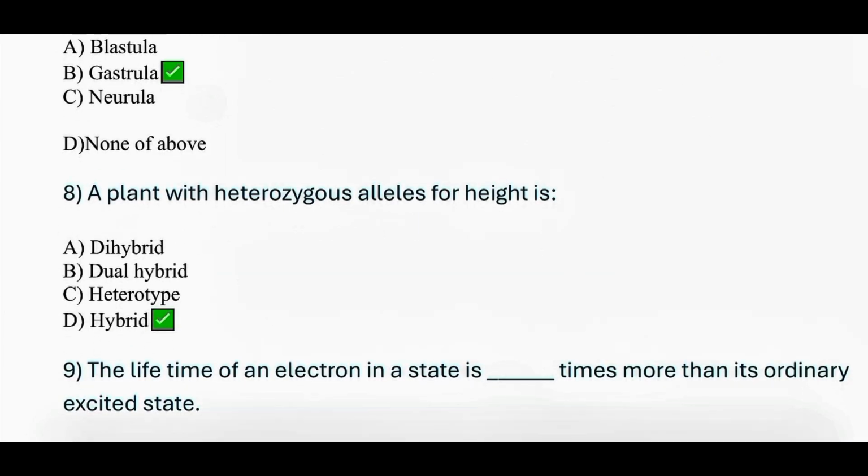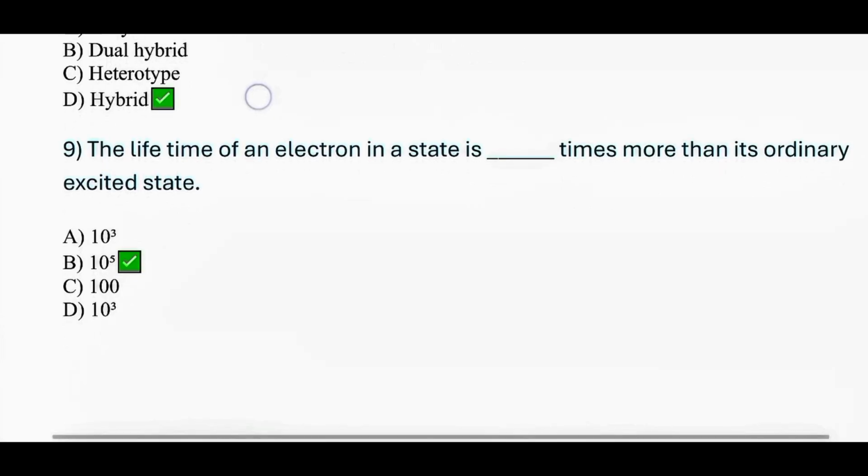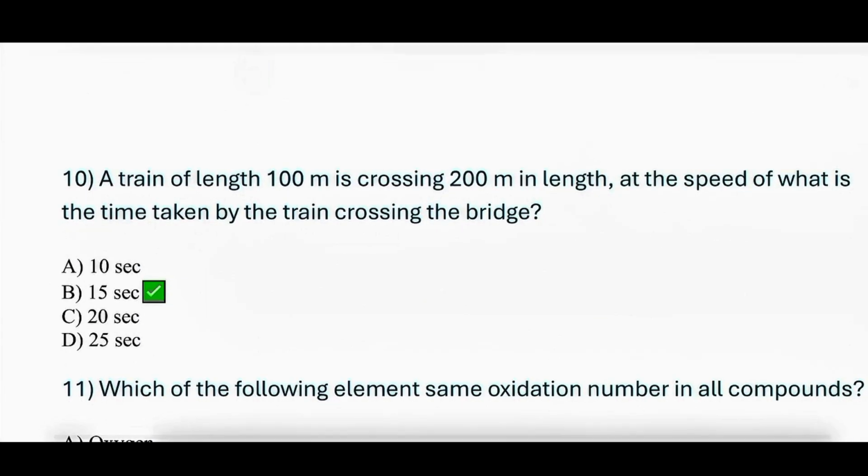A plant with heterozygous alleles for height is, that is option D, hybrid. The lifetime of an electron in a state is dash times more than its ordinary excited state. Option B is correct, that is exponent 5. A train of length 100 m is crossing 200 m in length. At the speed of what is the time taken by the train crossing the bridge? Option B is correct, that is 15 seconds.